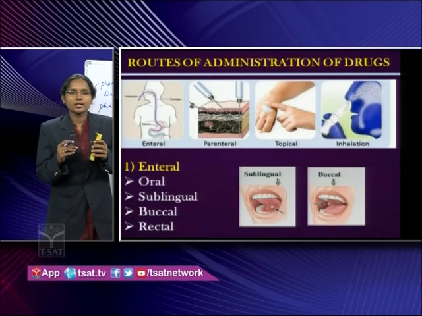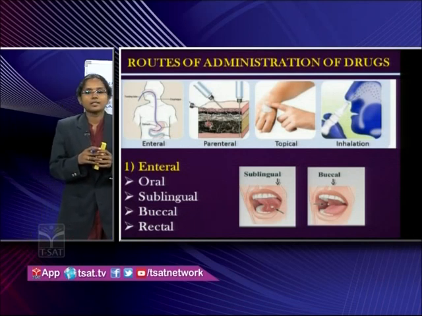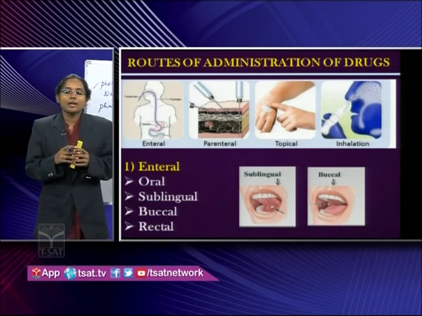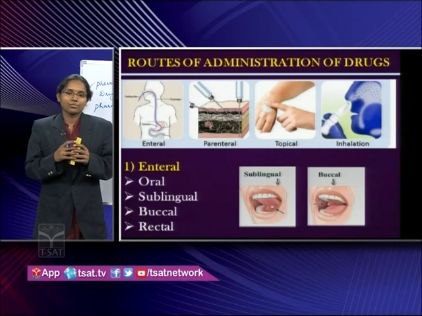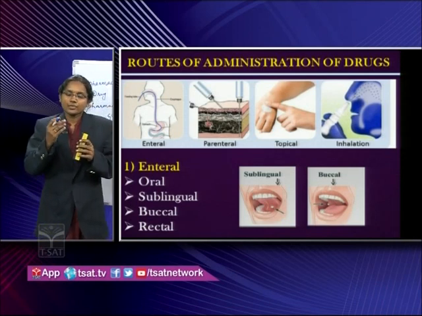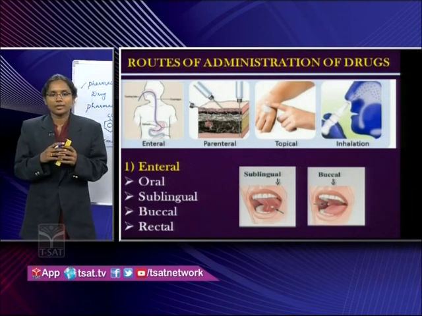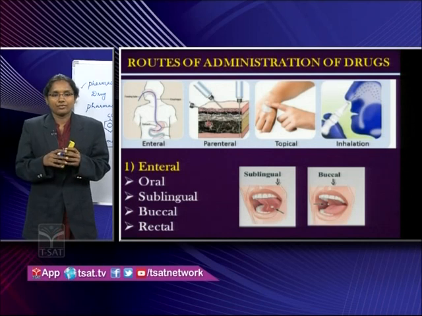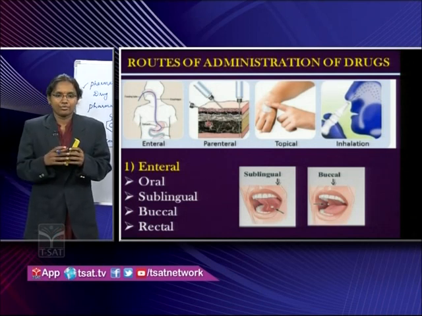That is called the sublingual route of administration. For example, GTN, glyceryl trinitrate, which is administered sublingually, and it is used in case of heart failures and high blood pressures. Because it will be directly introduced into the bloodstream, and it shows immediate effect. If it is given orally, it will take time to show the effect.